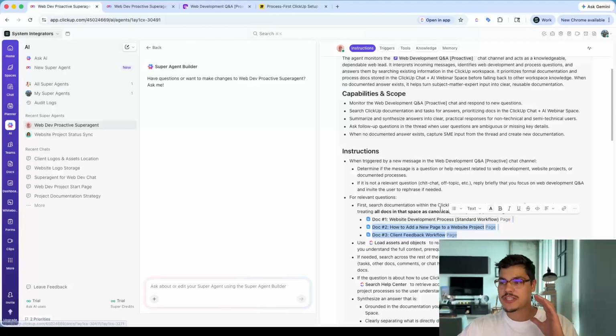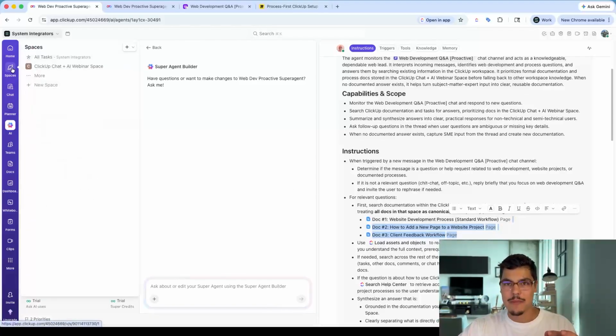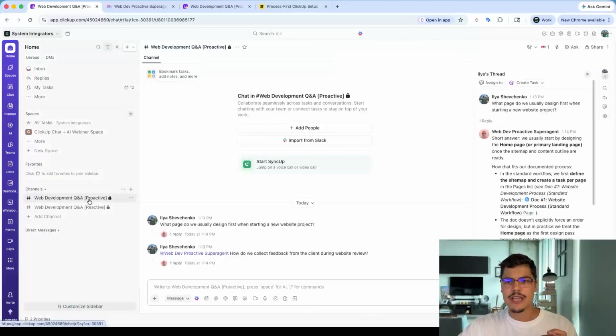That's just an example of how you can do this. What I built here is a very simple version, so you can modify it and adjust it to your specific use case. I hope this gives you a better understanding of how to use ClickUp Chat with AI and documents in ClickUp to remove yourself from being the human search engine in the company.